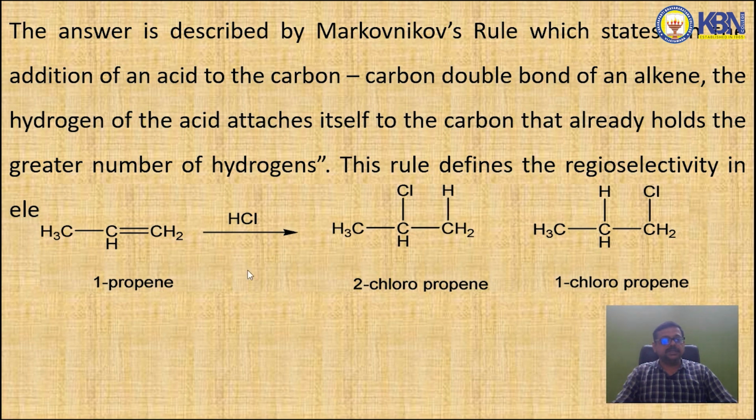See, in this reaction, when propene reacts with an asymmetric reagent like HCl, it will give 2-chloropropane. Here, the negative portion of the reagent is added to the carbon with fewer hydrogen atoms, and hydrogen is added to the carbon with more hydrogen atoms. So 2-chloropropane is the product.